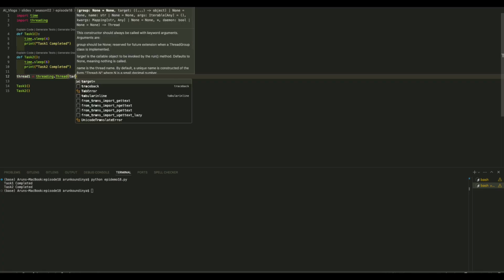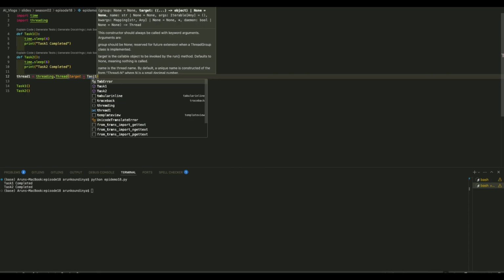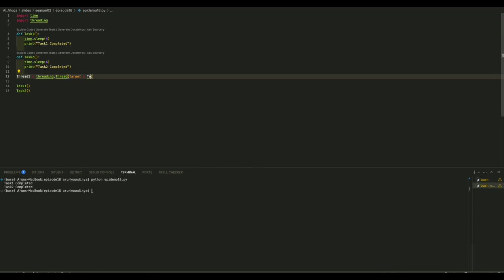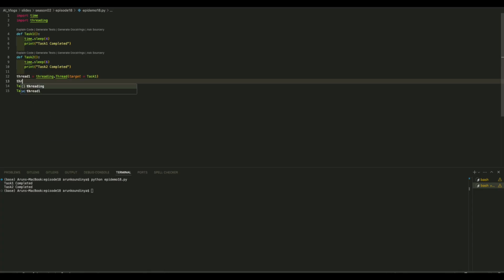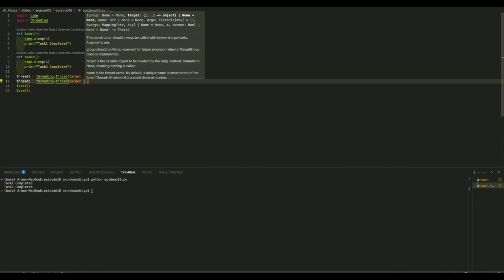What is our target? Target is nothing but what we want to do with that thread. We want to run task 1, right? That's our primary purpose. Similarly, with thread 2, our primary purpose is to run our target task 2.